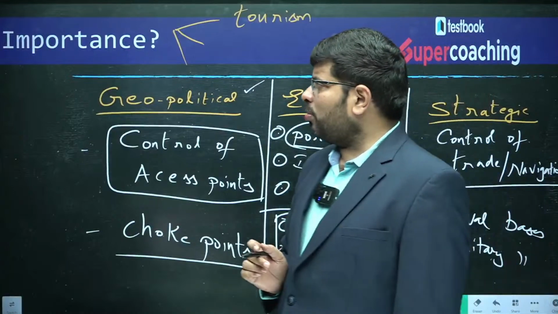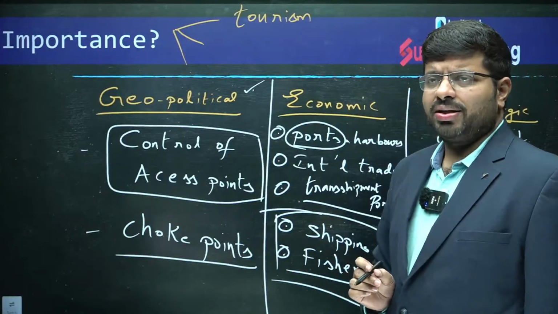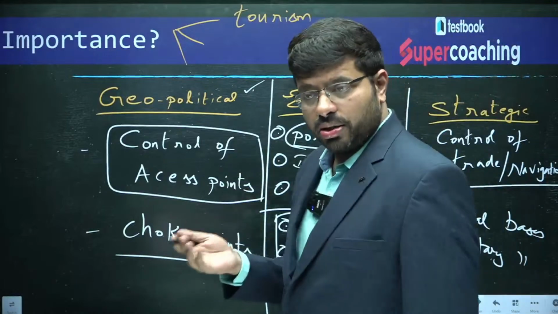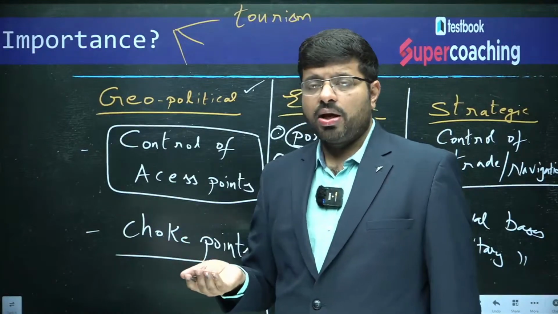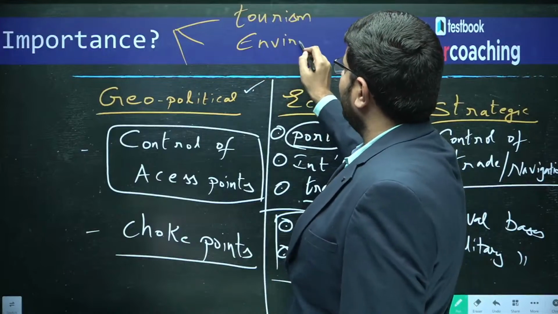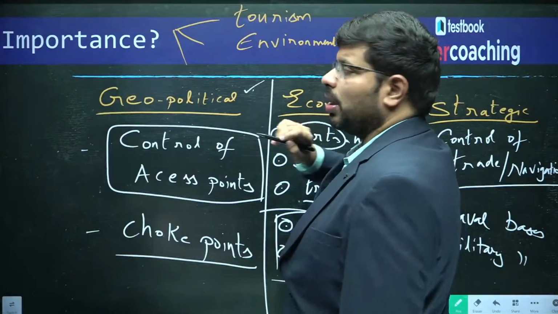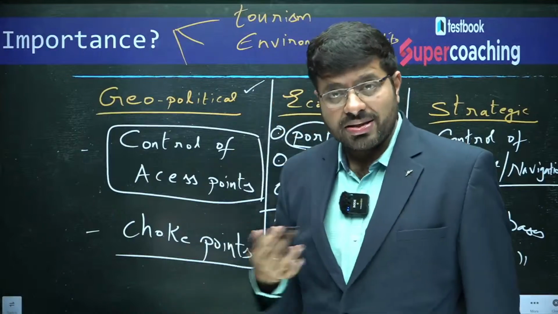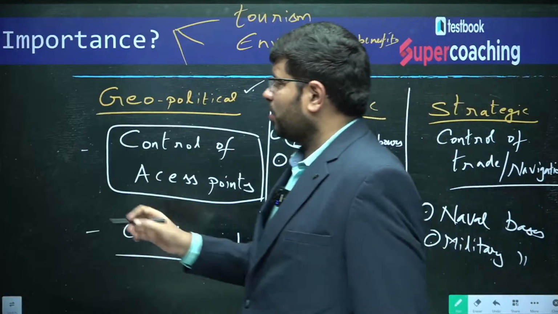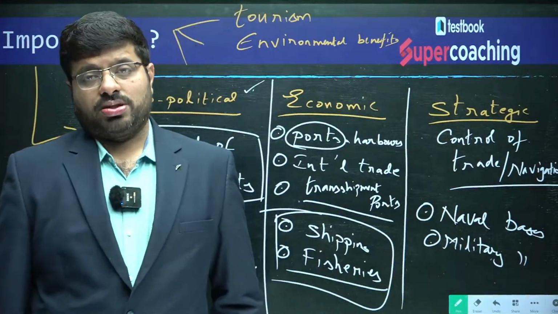So, especially, what do you say, importance of strait, when you talk about isthmus, they also help in environmental protection. And even straits also, because of the navigation, they have some kind of environmental benefits, because the amount of fuel which we consume will become lesser, isn't it? That can be there. So, keeping this into consideration, the importance and all, you will find that the straits are having a huge importance. Okay.